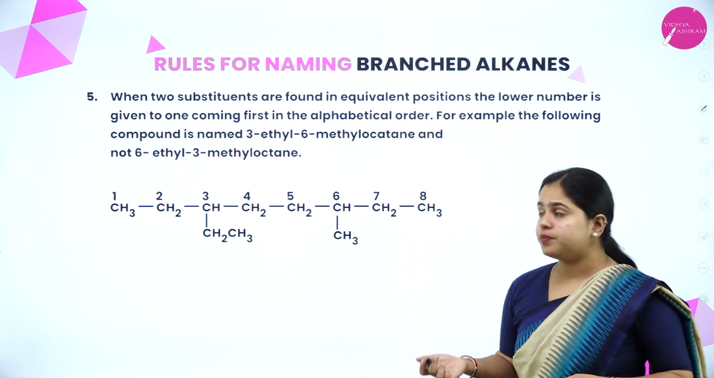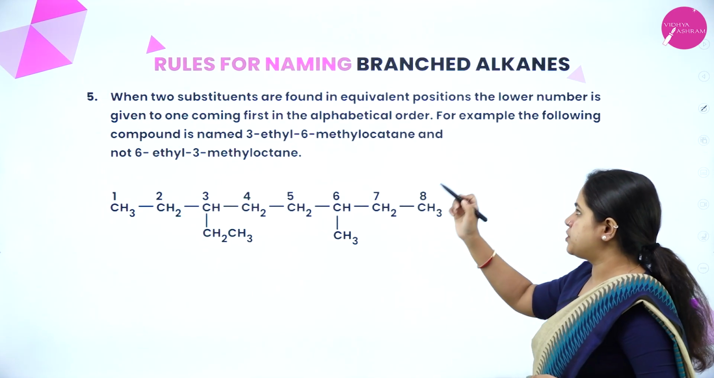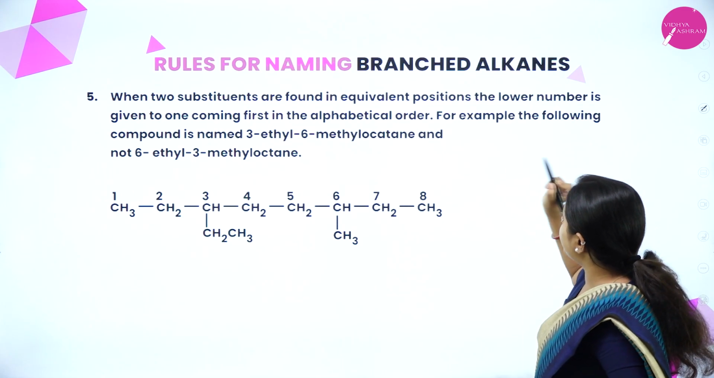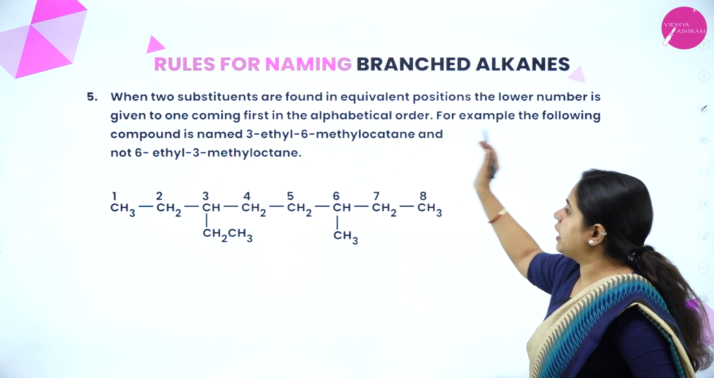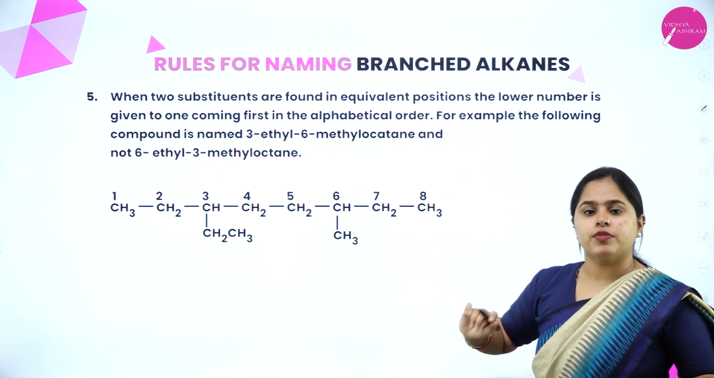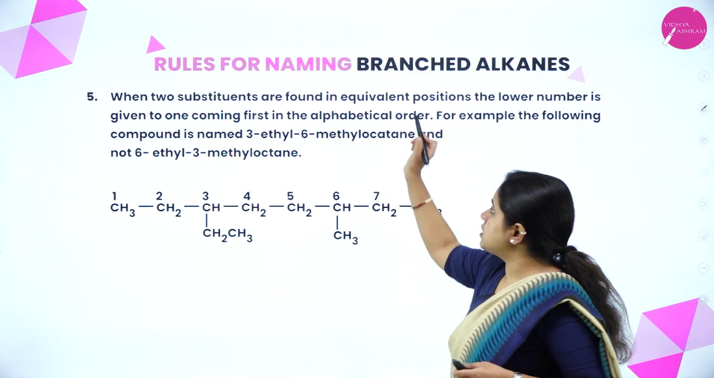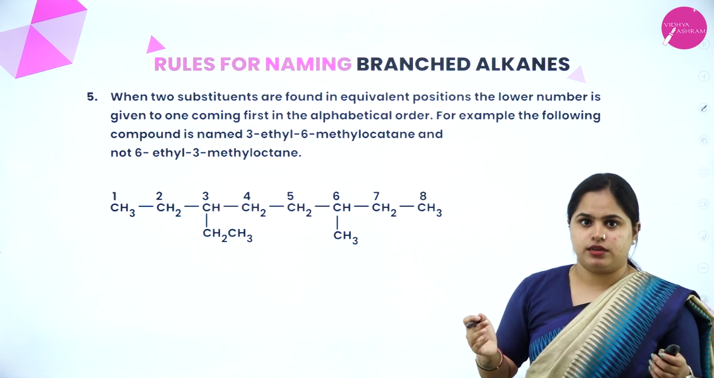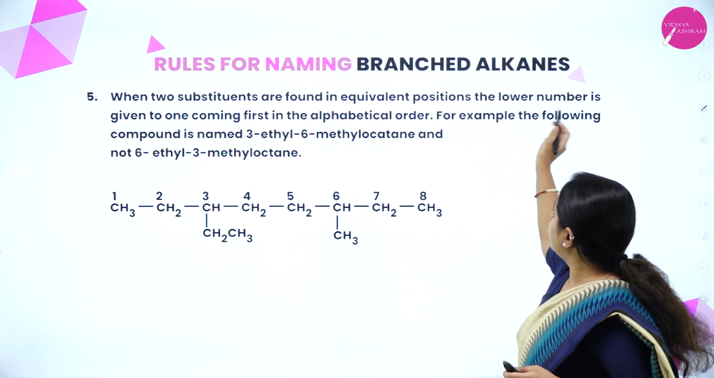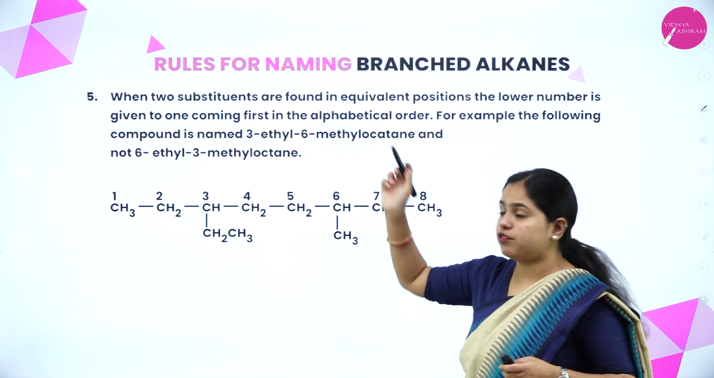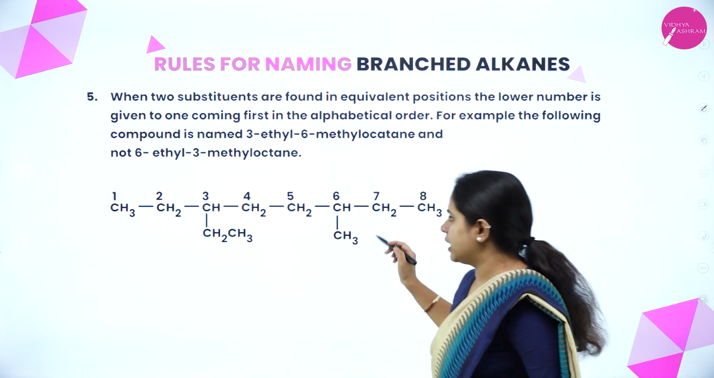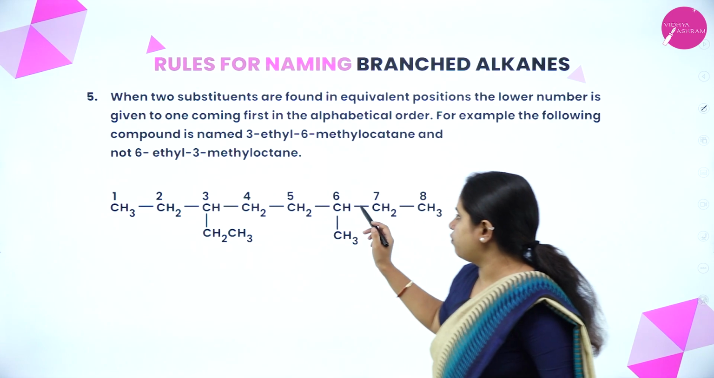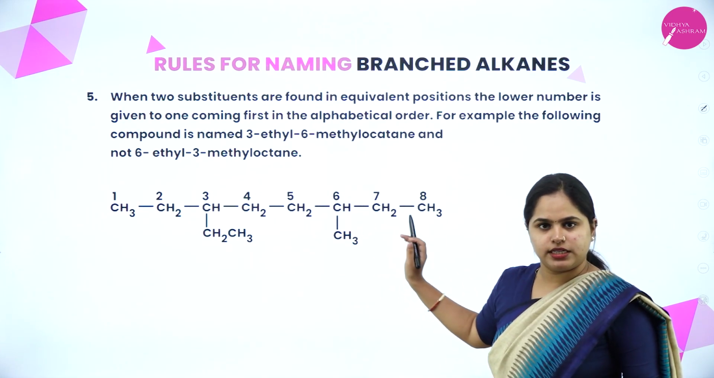Now, moving on to the next one. When 2 substituents are found in equivalent positions, the lower number is given to the one that comes first in alphabetical order. So equivalent position means, see, in this case, you can see 1, 2, 3, 4, 5, 6, 7, 8. The numbering is done like this.